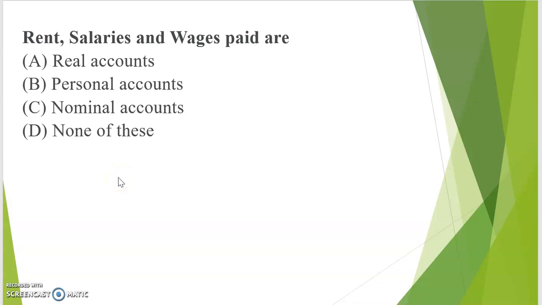Rent, salaries and wages paid are option A real account, option B personal account, option C nominal account, and option D none of these. The correct answer is nominal account. As you are aware about all expenses, such as rent paid, wages paid, salaries paid, these are all expenses, and all expenses and losses and income and gain are recorded under the head of nominal account. So the correct answer is nominal account.